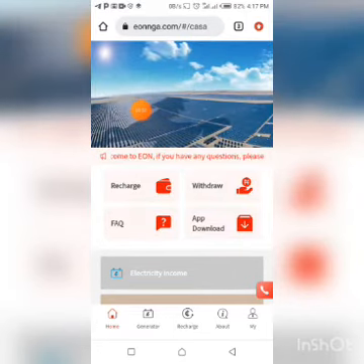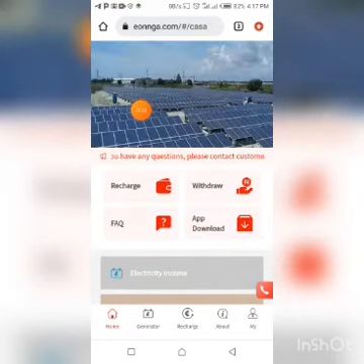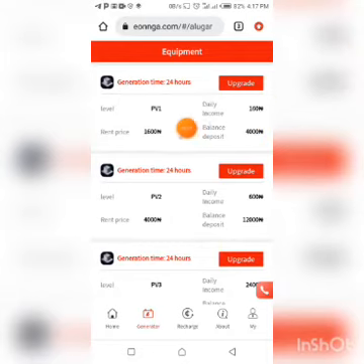Now guys, the next thing I want to show you is the packages they have on this page. You see that by clicking on generator here. So these are the list of packages on this site. The lowest tier is you're paying 1,600 to rent the machine, and you're gaining a daily income of 160 naira.